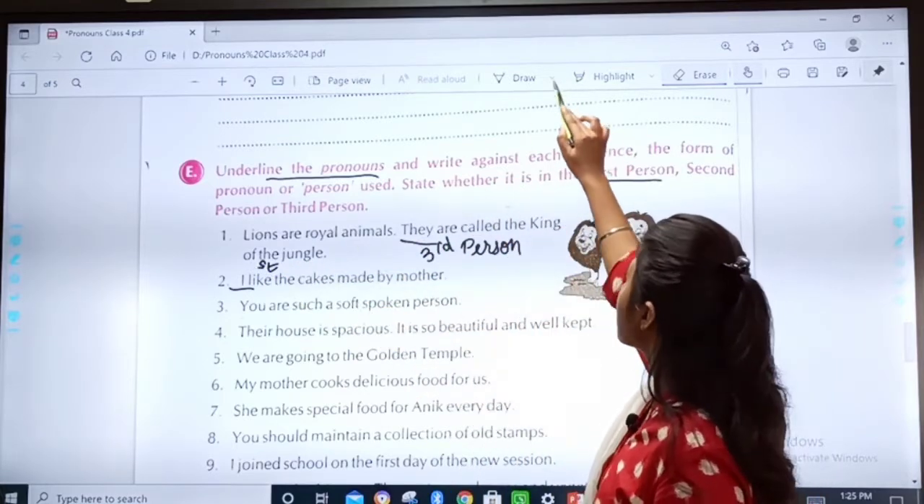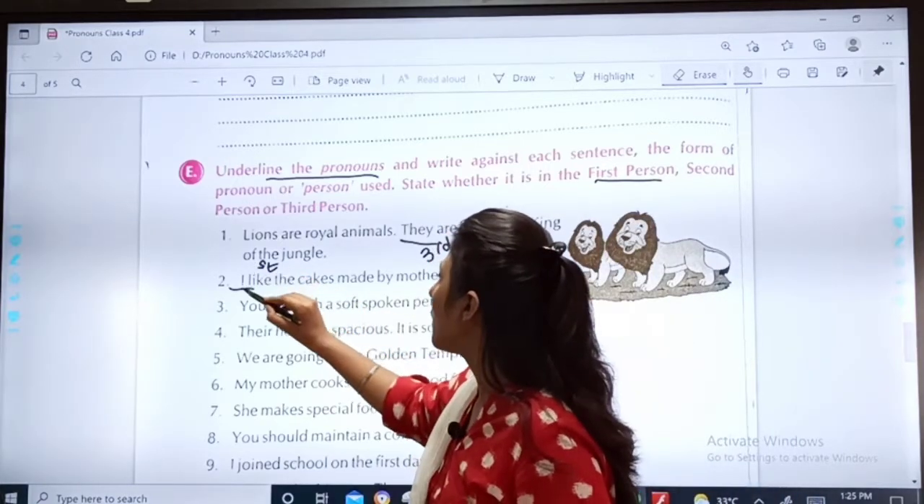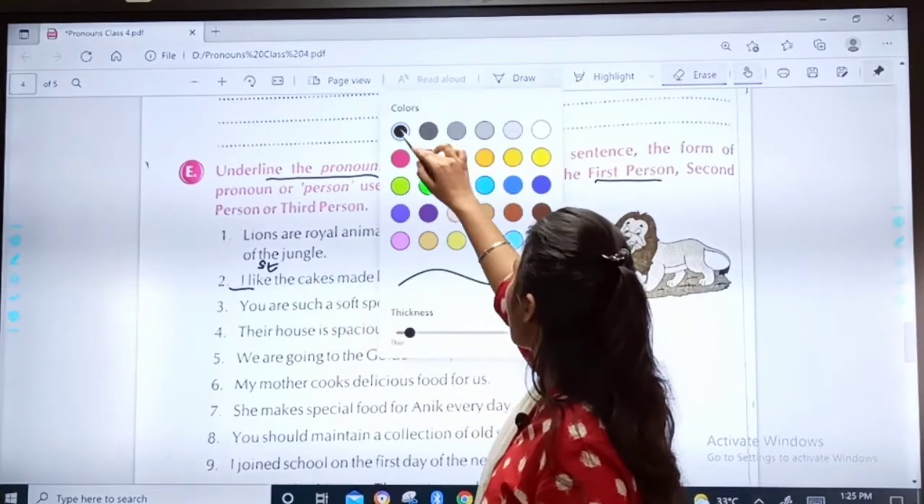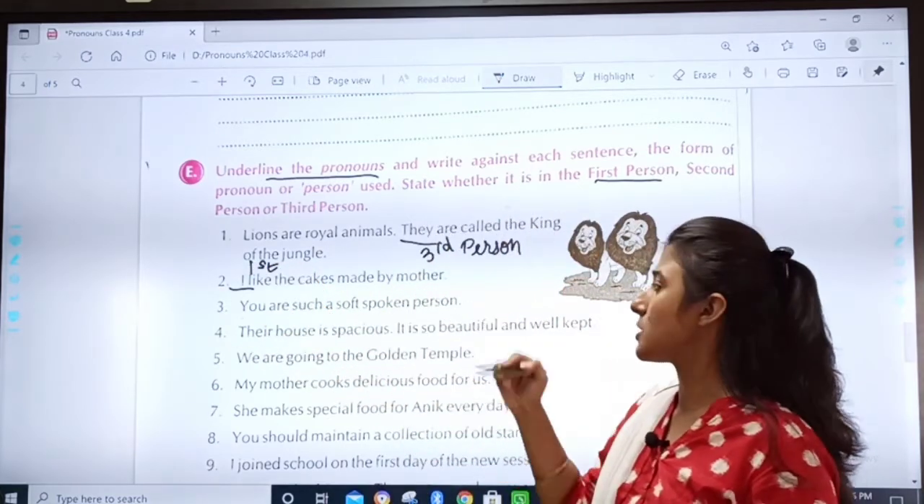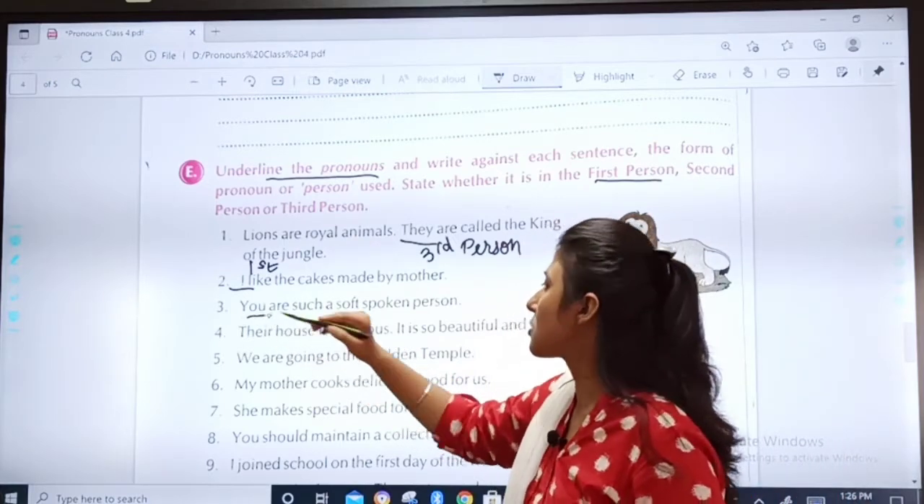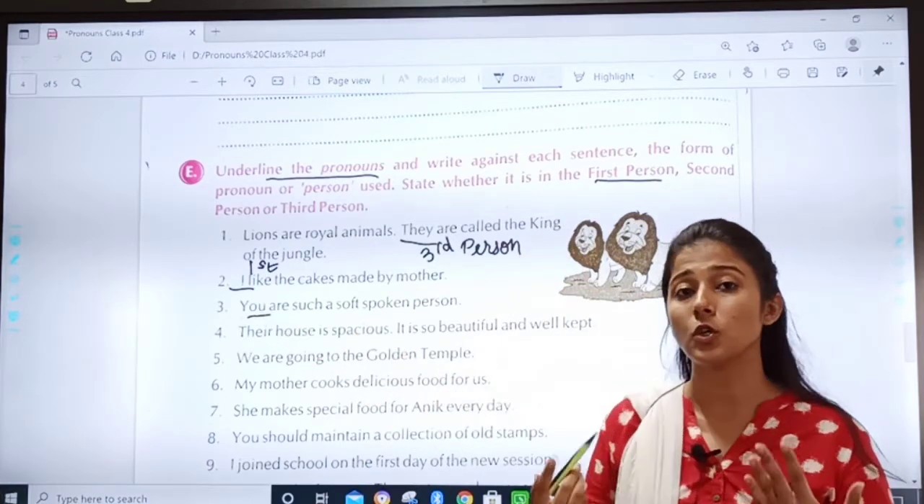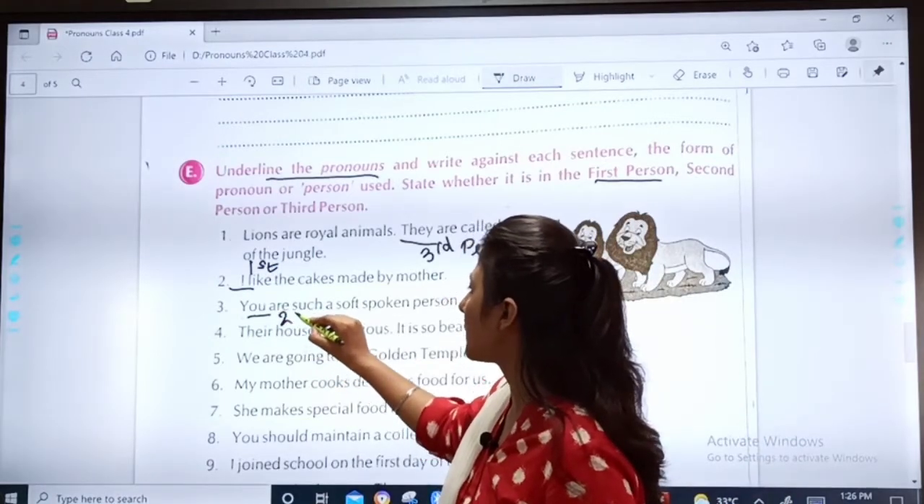Read the next one. You are such a soft spoken person. In this, which is the pronoun used? You. So you, the opposite one, is our second person, right?